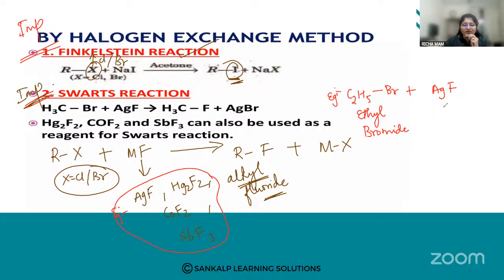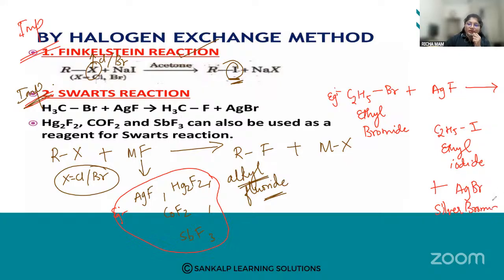Okay, and what am I going to get? I'm going to get ethyl fluoride, and I'm going to get AgBr, that is silver bromide, as the byproduct.